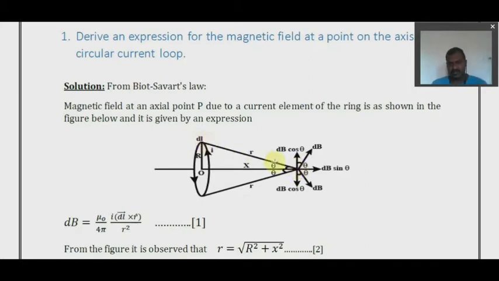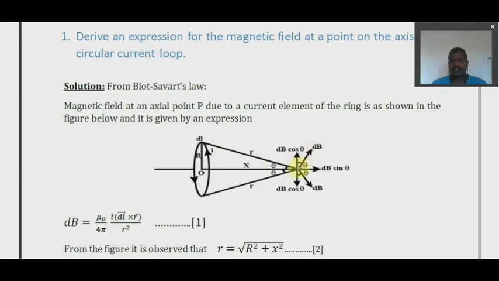So draw a line. How is it acting? It is acting perpendicular to this line, so you have to draw it like this. When you draw it like this, the angle makes 90 degrees, which we have not shown here. And this dl is making an angle theta at this point P with respect to the circular loop, and that distance is given by small r. And this is dB.